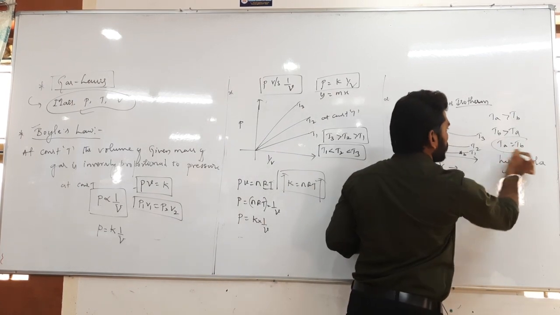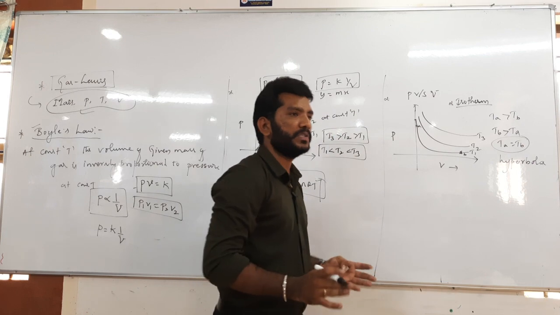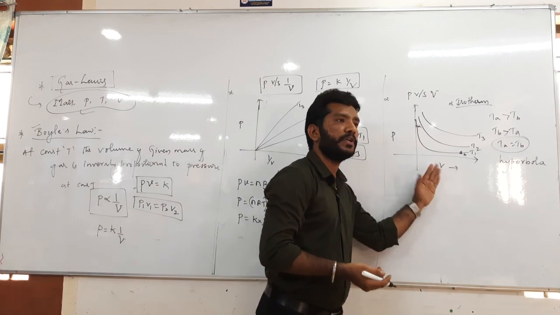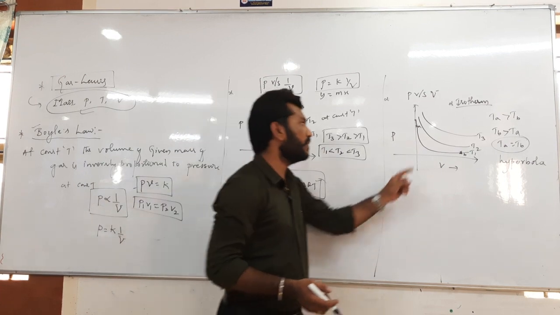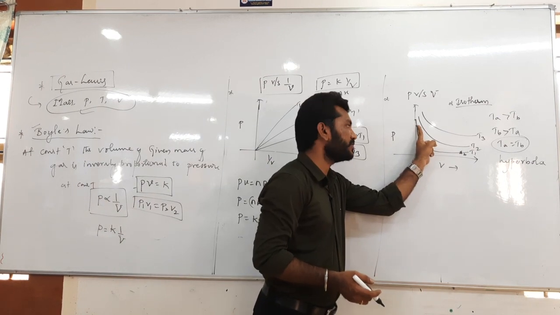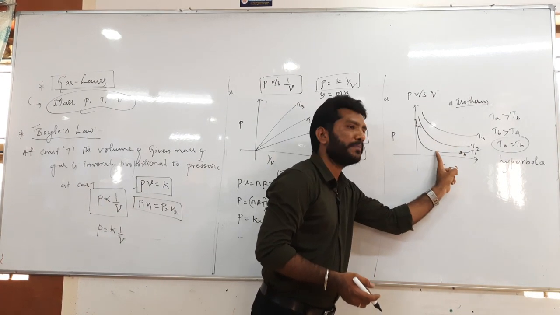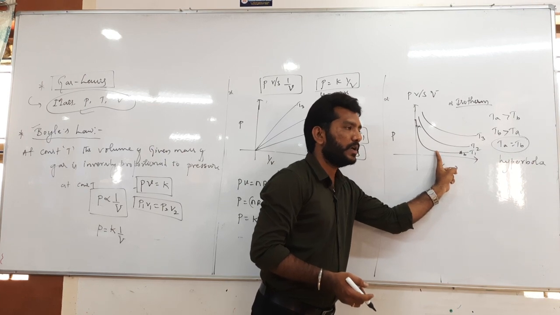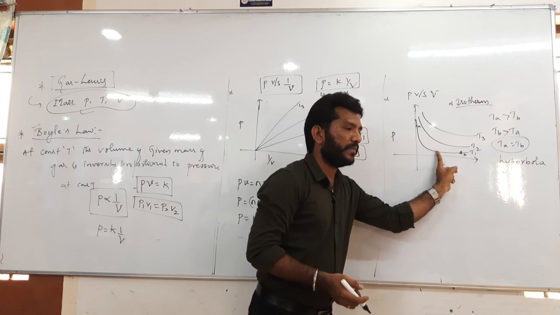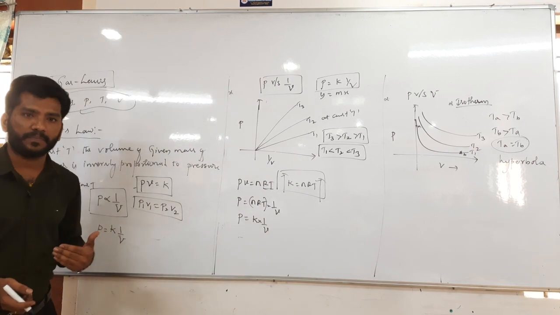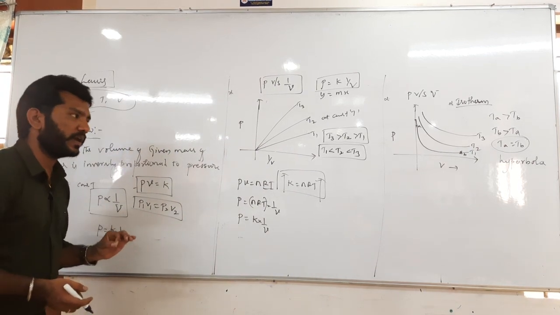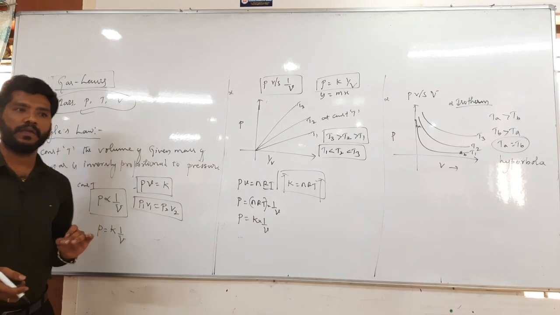Temperature is constant, so at any particular point the temperature does not vary. Temperature must be constant. Here, whichever point I talk about, the temperature must be the same. Understood? So this is the thing we have to know while taking up the graphical representation. We need to know these particular forms when doing graphical representation.